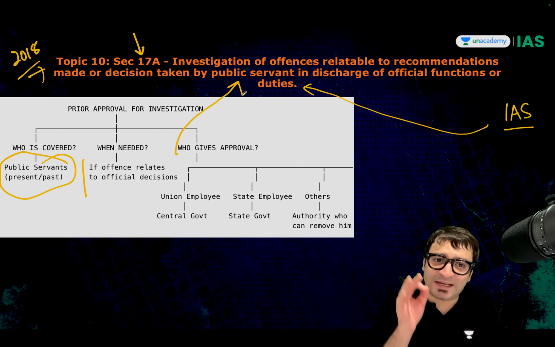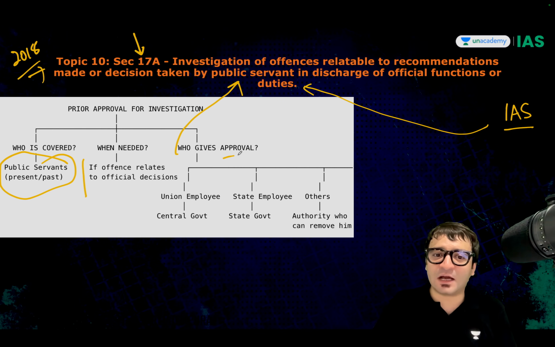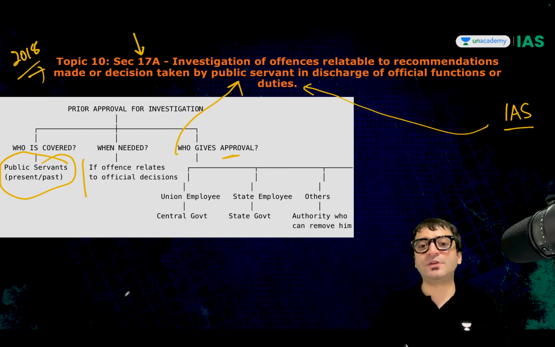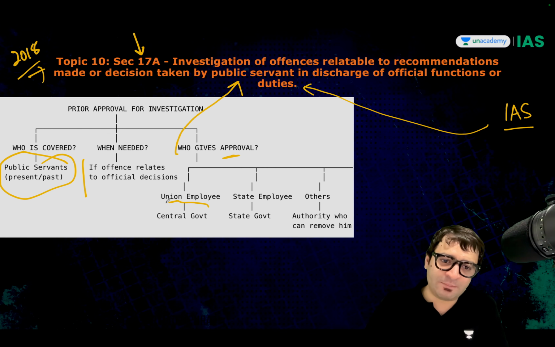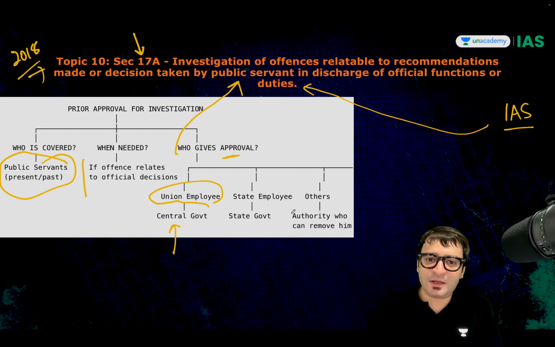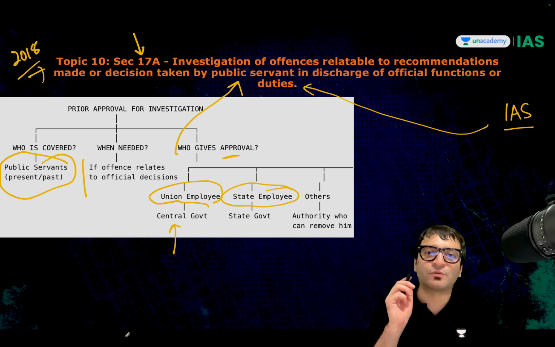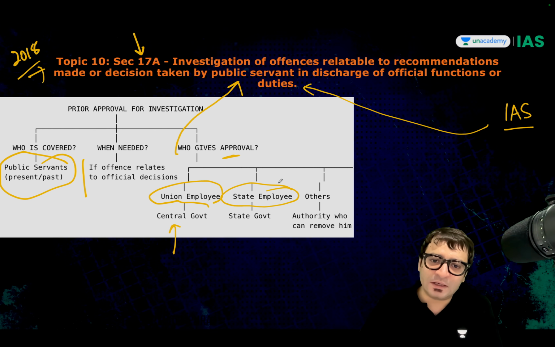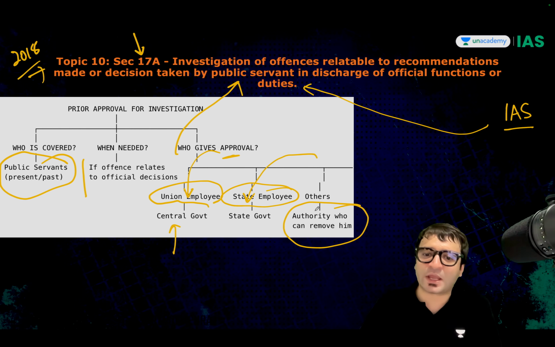Police cannot even file a case unless approval is given. Who will give the approval? If you are an employee of the union, the central government should give the approval. If you are an employee of the state, the state government should give the approval. Or if you are neither an employee of the state government nor of the union government, then those authorities who are capable of removing you should give the approval.